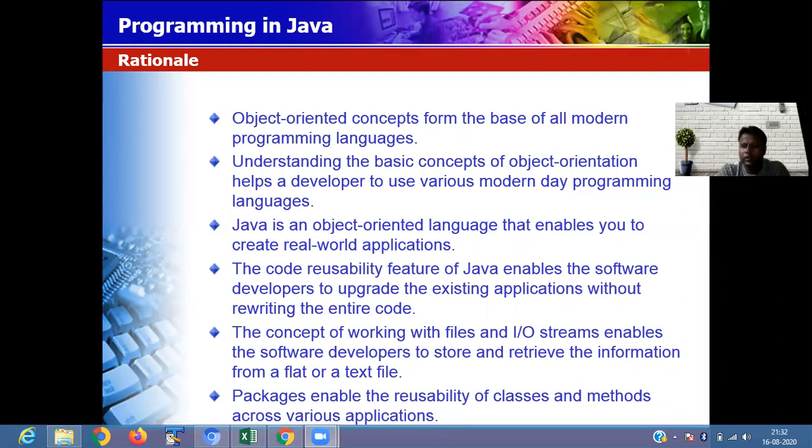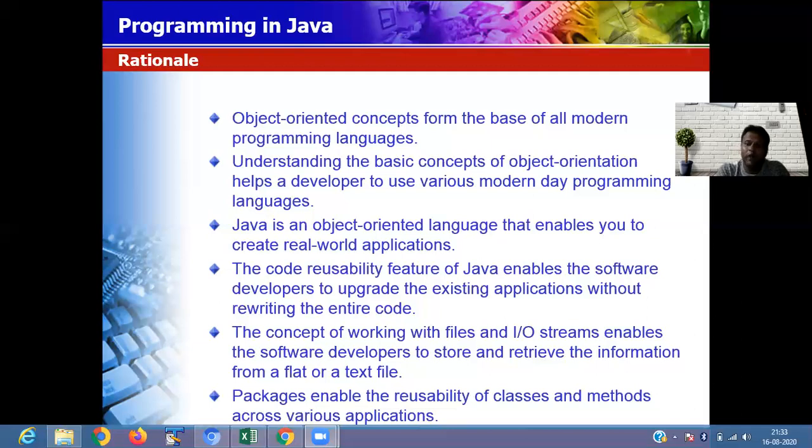So before starting core Java, we should have knowledge about the object orientation concept. The object orientation concept is the base for all modern day programming languages. Previously, we were using different high level programming languages like C and C++, and now we have the Java programming language.